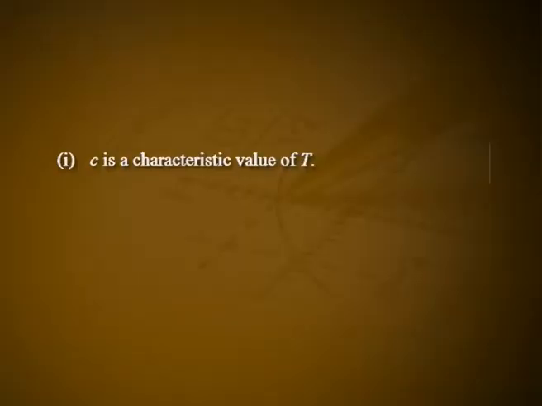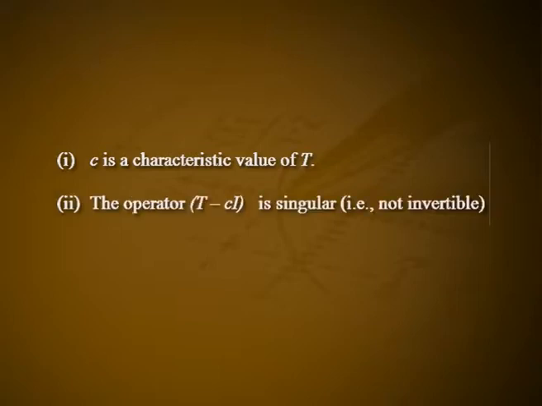Theorem 1. Let T be a linear operator on a finite dimensional vector space V and let C be a scalar. The following are equivalent. 1. C is a characteristic value of T. 2. The operator T minus CI is singular, that is not invertible. 3. Determinant of T minus CI equal to 0.